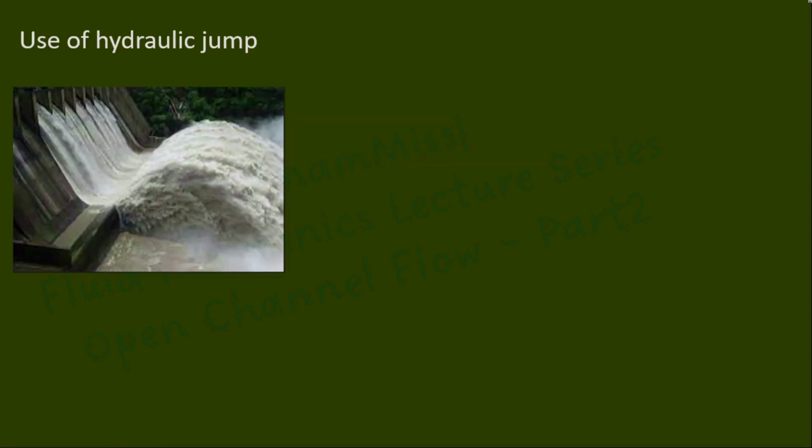Next is the use of the hydraulic jump. One of the major uses of hydraulic jump is as an energy dissipator. Hydraulic jump is formed at a section where a low depth stream of high velocity liquid strikes the liquid of sufficient depth flowing with low velocity. This water is coming with high velocity, so the kinetic energy of this flowing water is very high and it is capable of eroding the downstream surface. So when the hydraulic jump forms, it can dissipate a large amount of energy by eddy formation and turbulence.